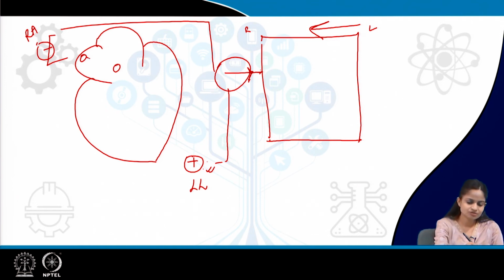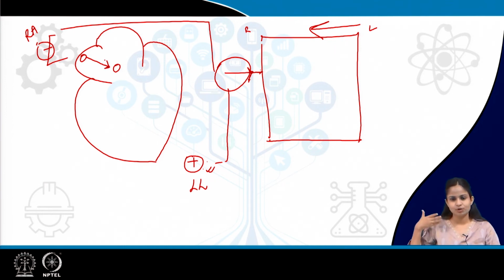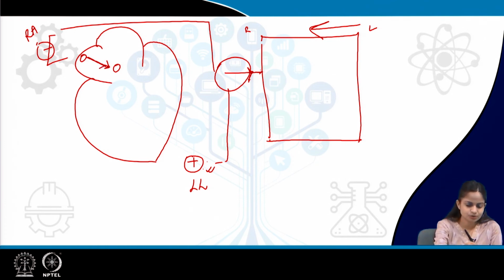When the impulse is travelling from SA node to AV node, the wave of depolarization is travelling towards the positive terminal. So, that is why this atrial depolarization is marked by the P wave.